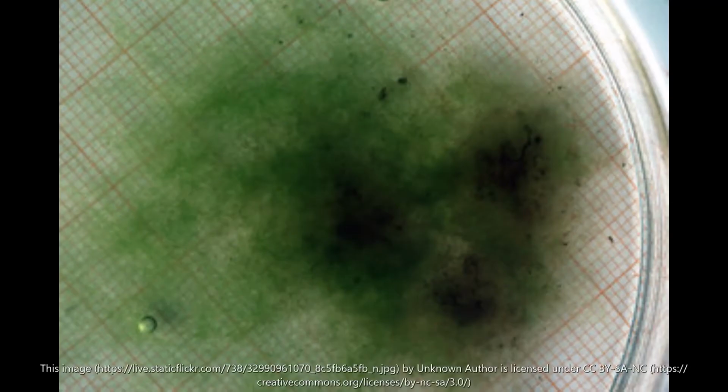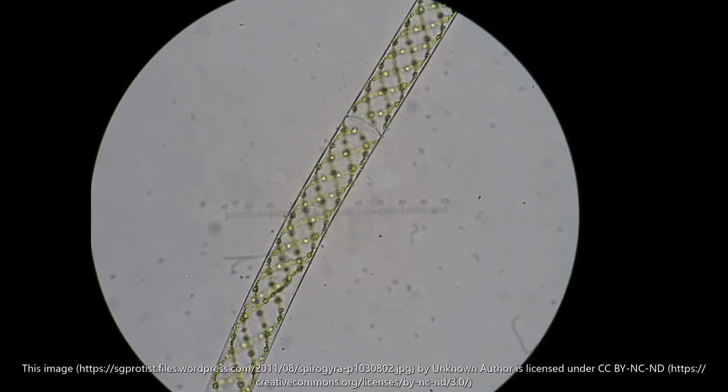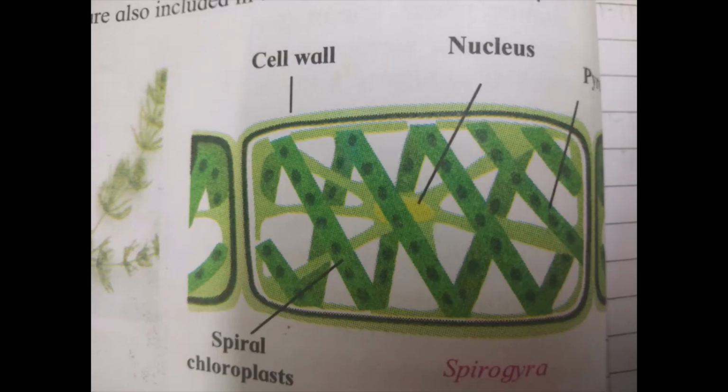Search for a pond with greenish water. Collect some of the green fibers from the water. Put the fibers in a petri dish and wash them clean with water. Put one fiber in a drop of water on a glass slide and spread it out straight. Put a cover slip over the slide and observe under the compound microscope. Do you see the spirally arranged green thread-like chloroplast in the cell? In that straight fiber, this is the picture of Spirogyra.